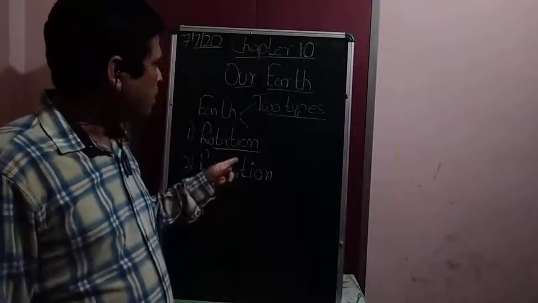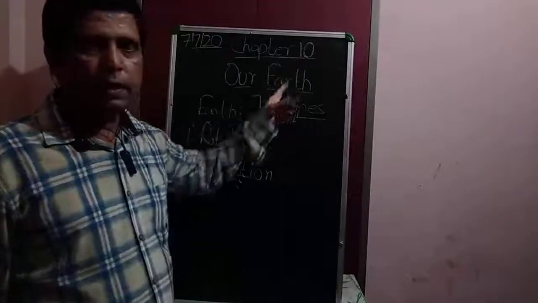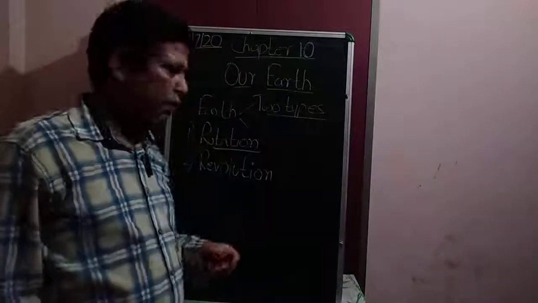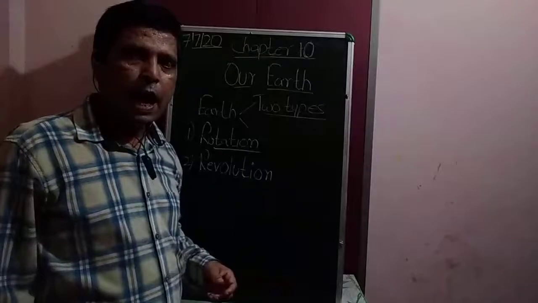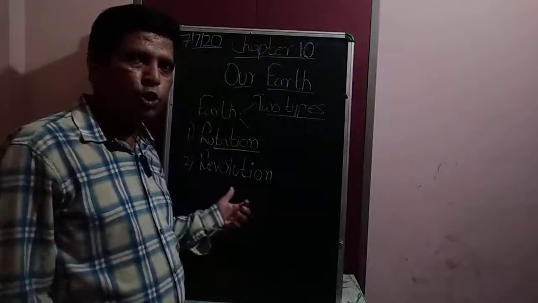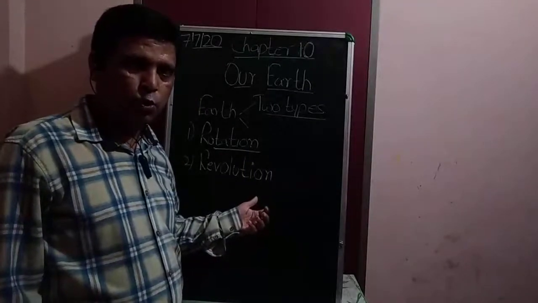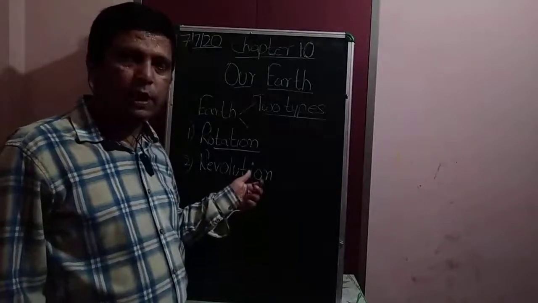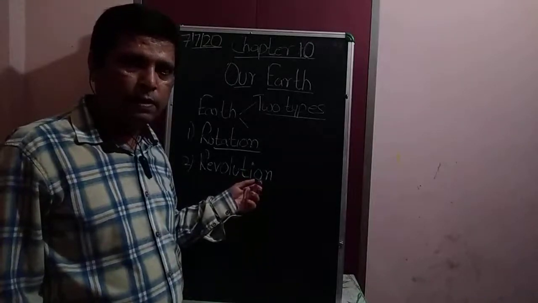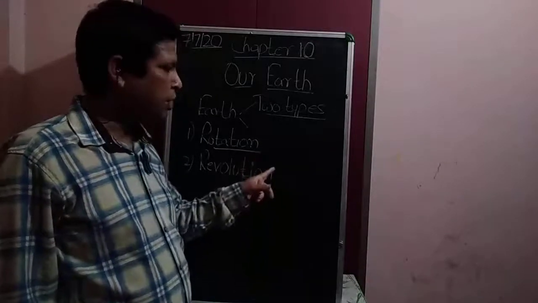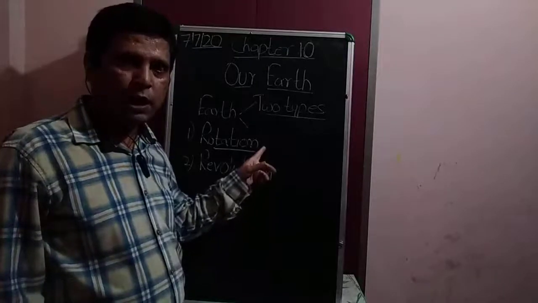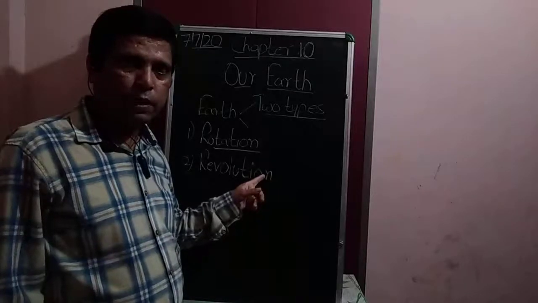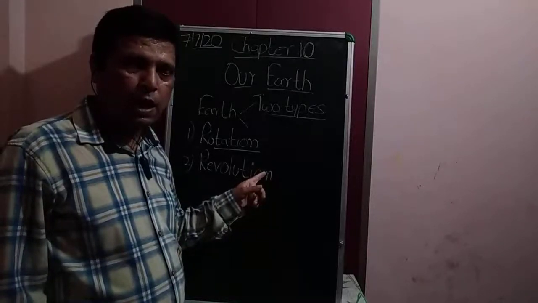So, student, we are on chapter number 10, Our Earth. Earth has two types of movements. One is known as rotation and another is known as revolution of the Earth. So, understand one by one, because many students in online classes you are asking this question many times: what is rotation and what is revolution? So, let's start with rotation of the Earth.